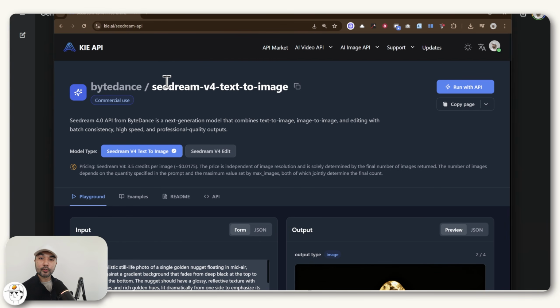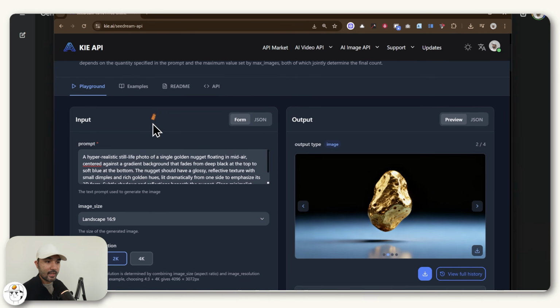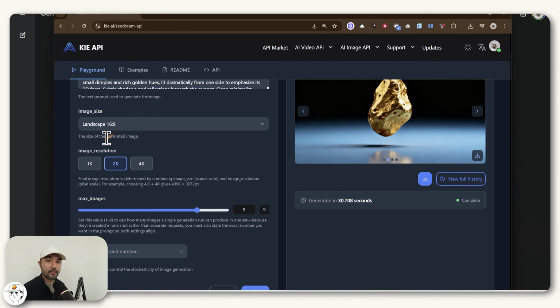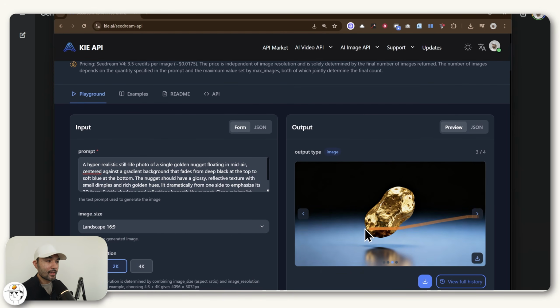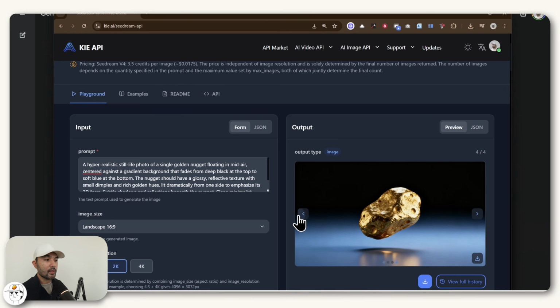But if you want a bit more control, what I usually recommend is this Seedream API over at key.ai, which we'll discuss more later in the tutorial. But if you go to their text to image, you can give it that same prompt, and here you can declare the aspect ratio and also the image resolution and the number of images that you want to generate. And so that way you can just pre-select which ones you like from this list.